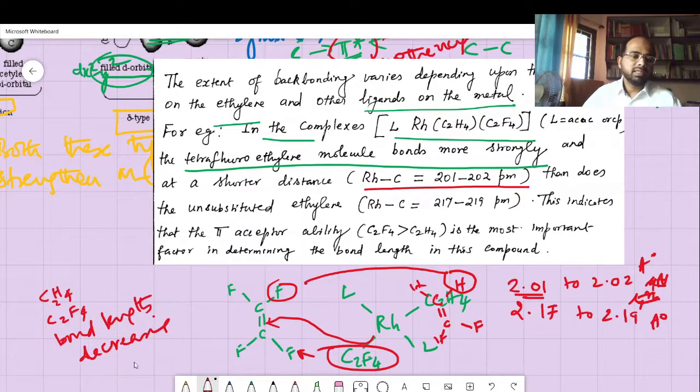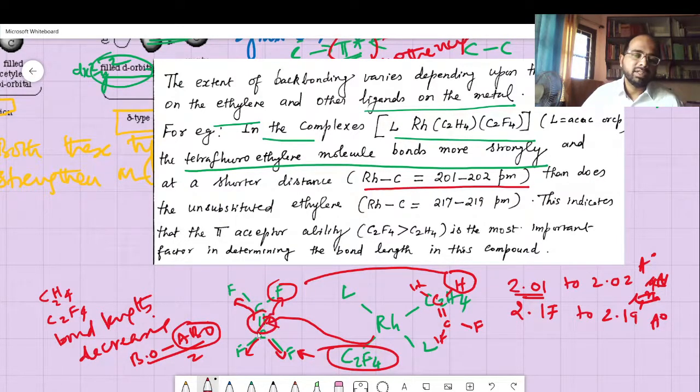Why? The reason is bond order: the number of electrons in the bonding orbital minus the number of electrons in the anti-bonding orbital, divided by 2. If you increase this, the bond length decreases; if you decrease this, the bond length increases. As a result, more electrons are withdrawn into fluorine orbitals because of the electronegativity of the fluorine atom.